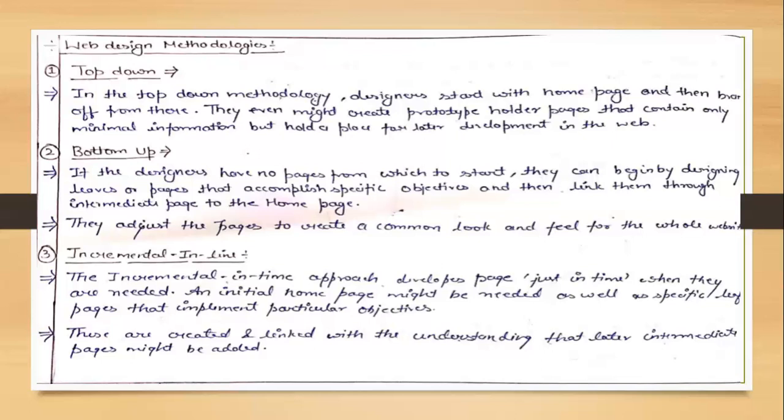That is called incremental just-in-time, because the home page is already created, other web pages are created, and linking is also done, but the web page we need at that point we have to insert as an intermediate page, and we also have to create the link on the home page at that time. That's why it is called a dynamic one.